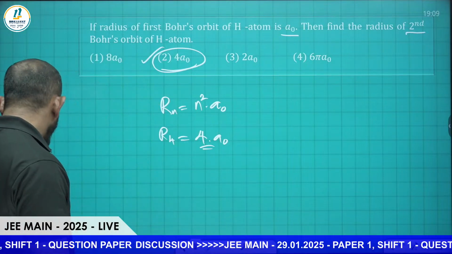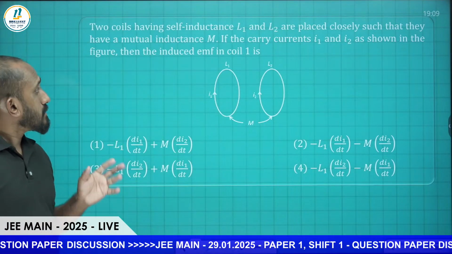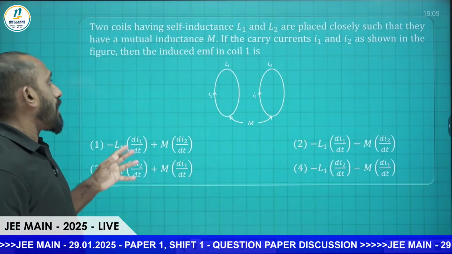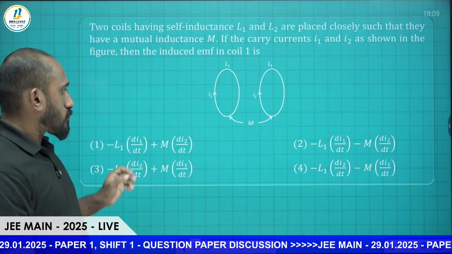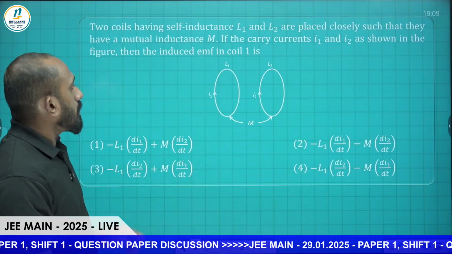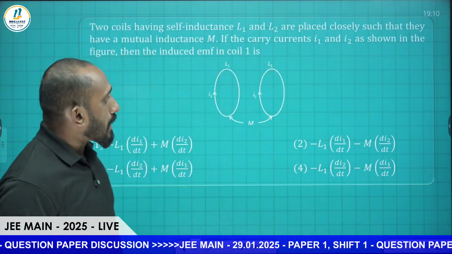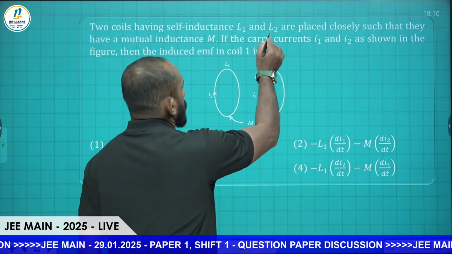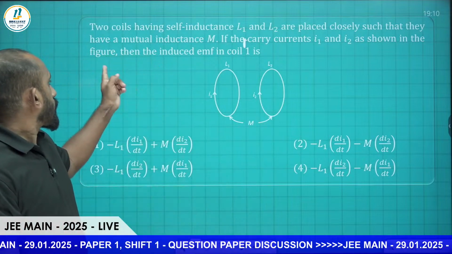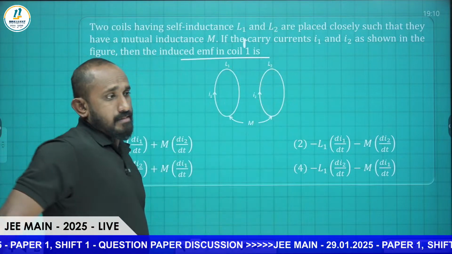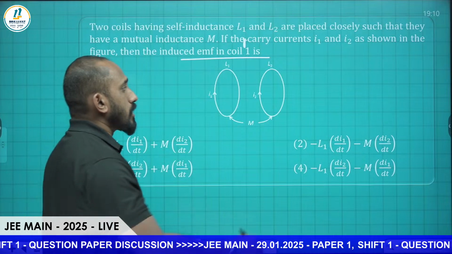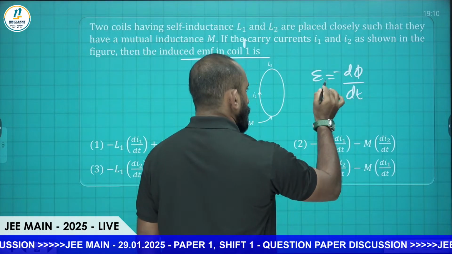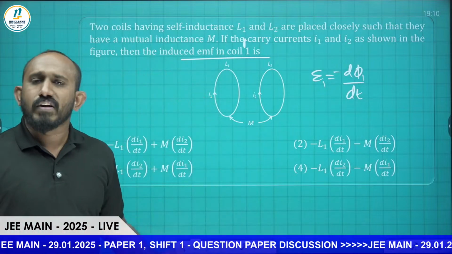Next question, let's see. Two coils having self-inductance L1 and L2 are placed closely such that they have a mutual inductance M. So they have mutual inductance as well as self-inductance. If they carry currents I1 and I2 as shown in the figure, so it's carrying I1, it's carrying current I2. Then the induced EMF in coil 1 is, how much is the induced EMF? You know, induced EMF E is equal to minus d phi by dt. So for the first coil, E1 equals minus d phi 1 by dt. So you have to write the flux.